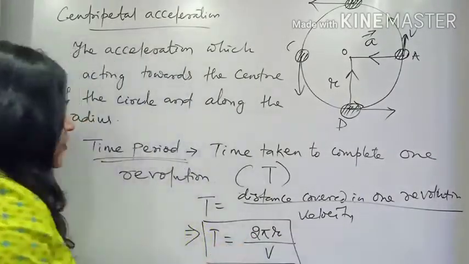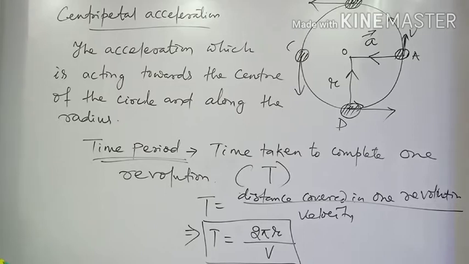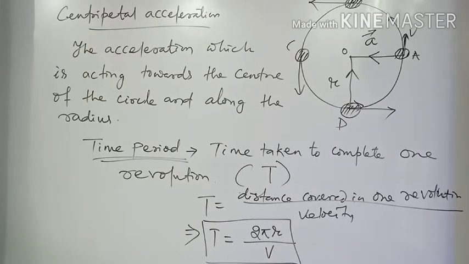So that is how you can find the time period. Now you have a basic idea of what uniform circular motion is, and how we can calculate the time period.